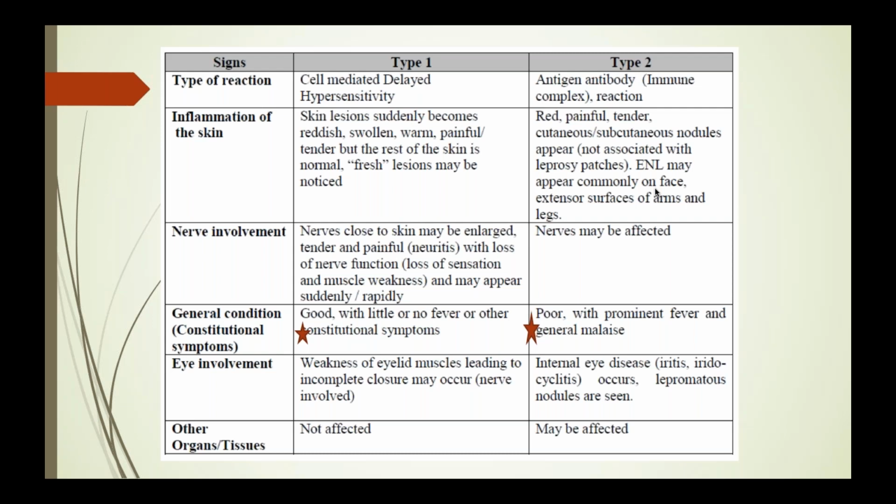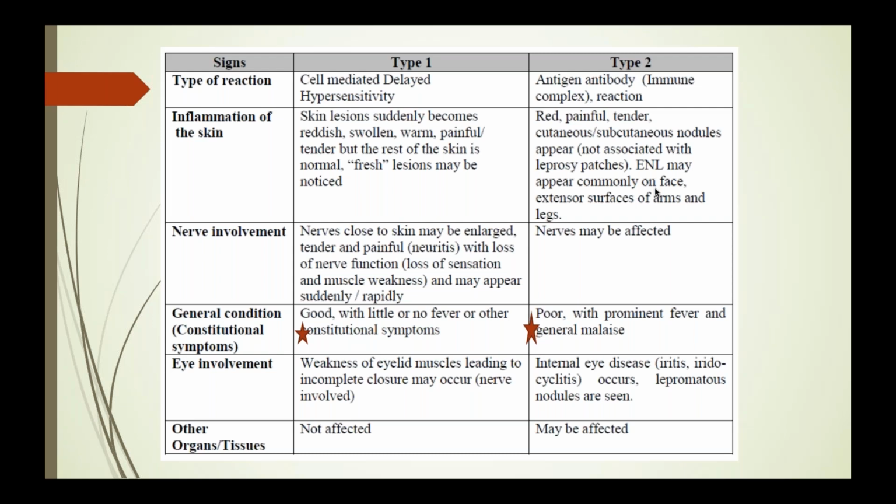Type 2 is an antigen-antibody reaction. Here you see red, painful, tender cutaneous or subcutaneous nodules, bilaterally symmetrically present mainly on the extremities, and the trunk may also be involved. Nerves may be affected in type 2, but are most commonly affected in type 1 reaction.